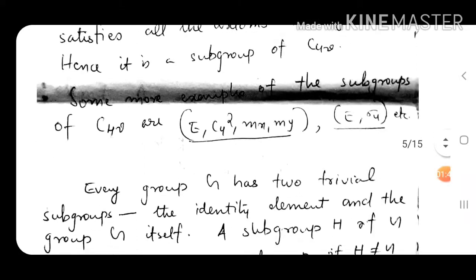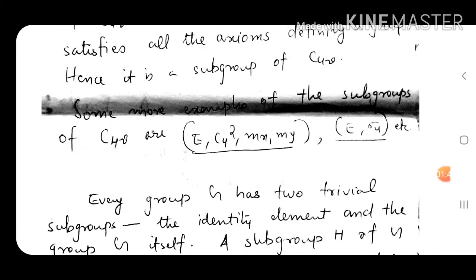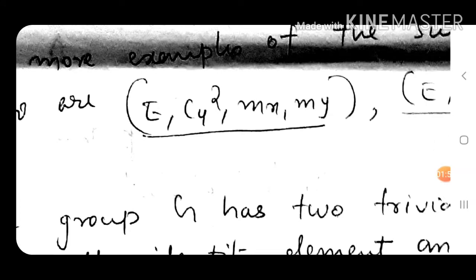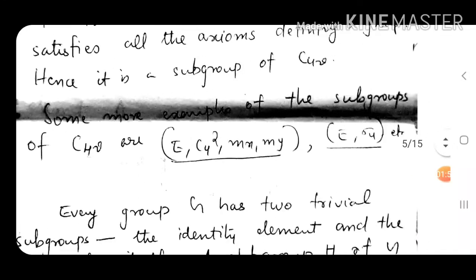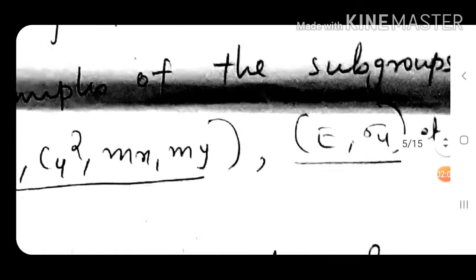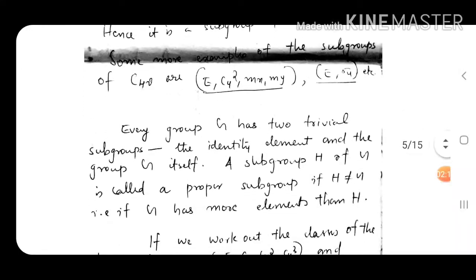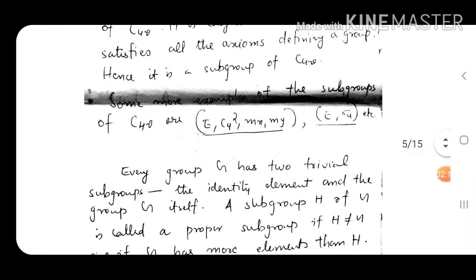Now there are other subgroups: E, C4 square, MX, MY. Take the product of any two elements from this set, and you will see you get an element in the same set. Same way, E, sigma U forms a group. If you take the product of any two elements from this set, you will get an element in the same set. So for the C4V group, we can find many subgroups.